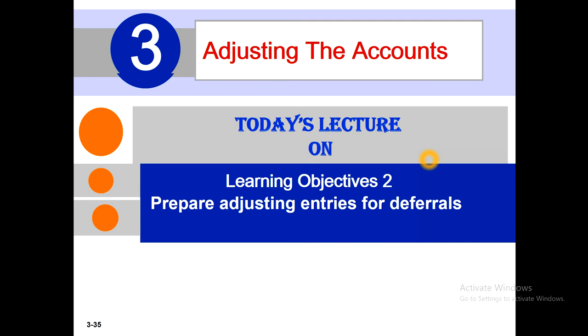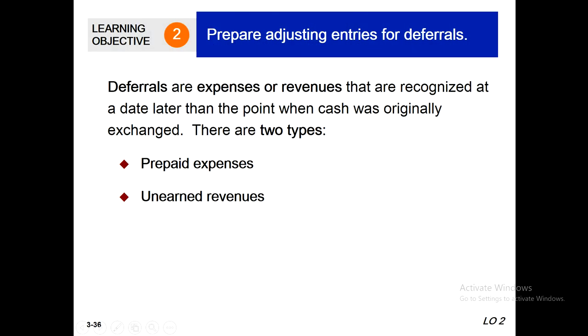Today's lecture 1, learning objectives: to prepare adjusting entries for deferrals. Deferrals are expenses or revenues that are recognized at a date later than the point when cash was originally exchanged. There are two types: prepaid expenses and unearned revenues.